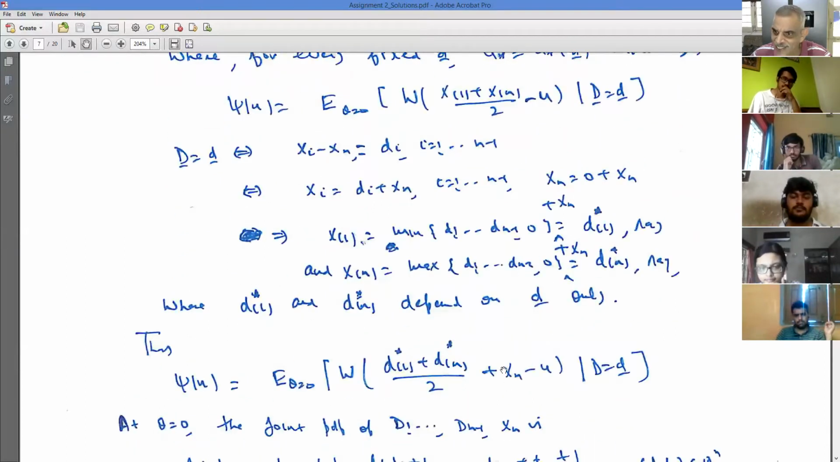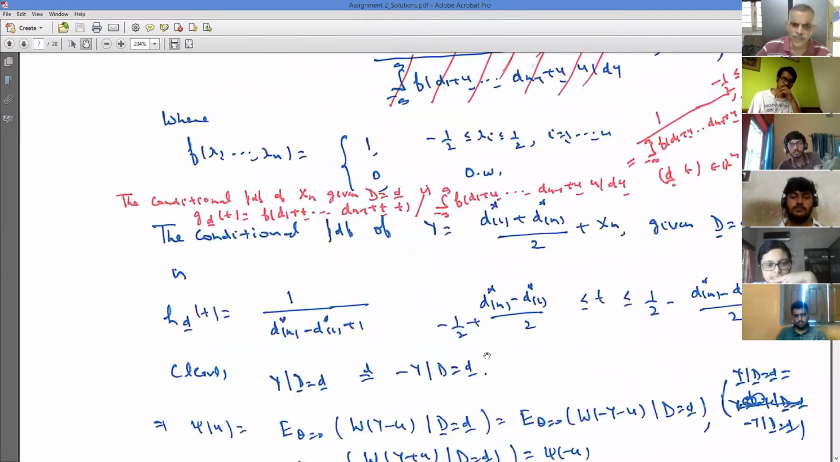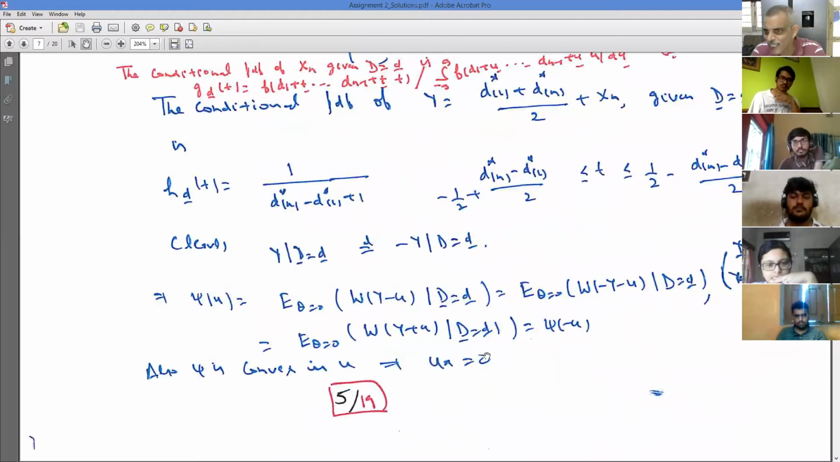So it was y minus u, distribution of y given d is equal to d becomes distribution of minus y given d. So that means the minimum would be at u is equal to 0, by the same argument we used in the normal case. Is that okay? Yes. So you could still prove it, but here you have to deal only with the conditional distribution. But the idea was exactly the same, right?